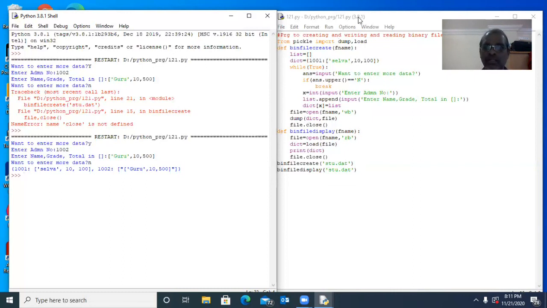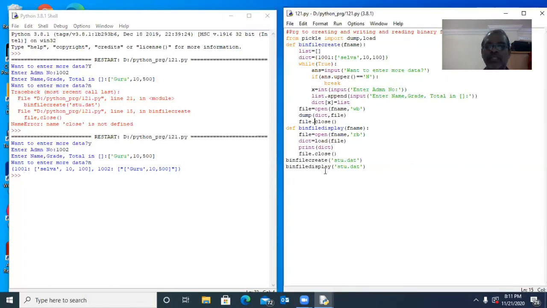After that, we are calling this function, that is bin file display stu.dat. It will come. Now fname has stu.dat. We are creating a new file object which will open fname, that is stu.dat, in read-only binary file mode. So dict equal to load of file. Now file has the file object for stu.dat.